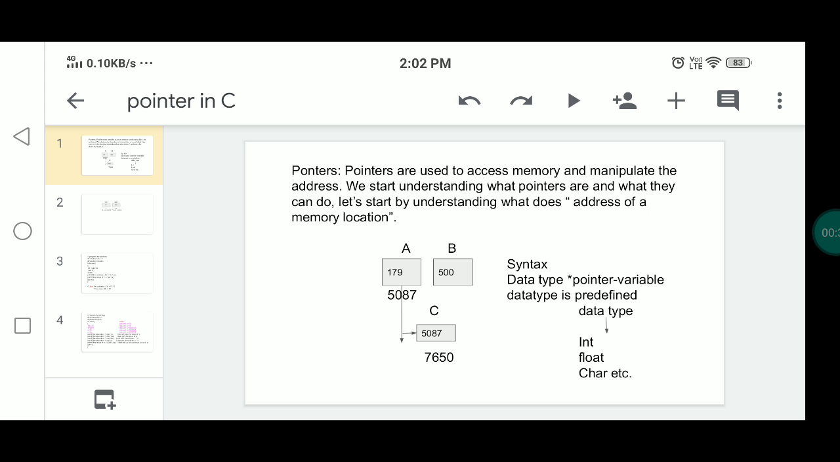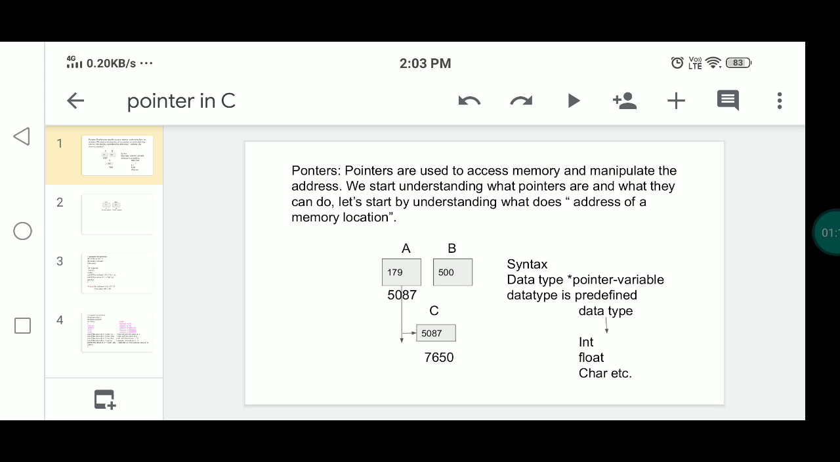The pointer variable might belong to any data type such as int, float, char, double, short, etc. Pointer in C language is a variable which holds the address of another variable of the same data type. This is the meaning of pointer.